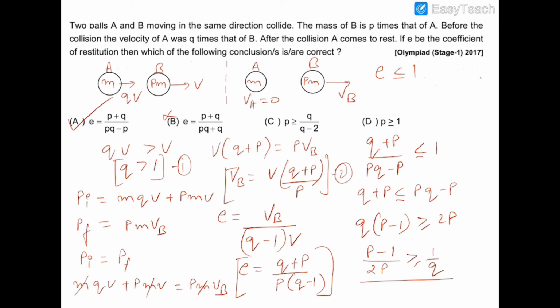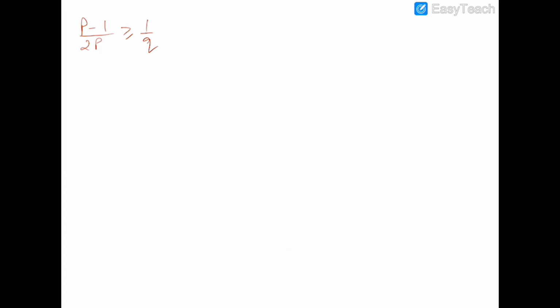So you can see that 1 upon 2 minus 1 upon 2P should be greater than or equal to 1 upon Q. Now we have to find out Q in terms of P. So 1 by 2 minus 1 by Q should be greater than or equal to 1 upon 2P.